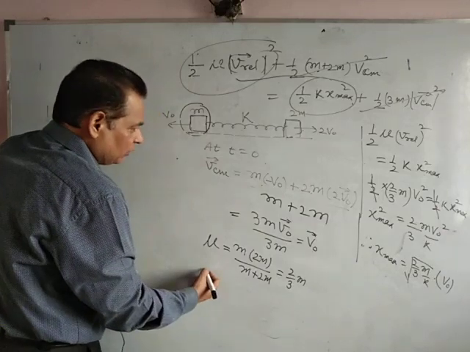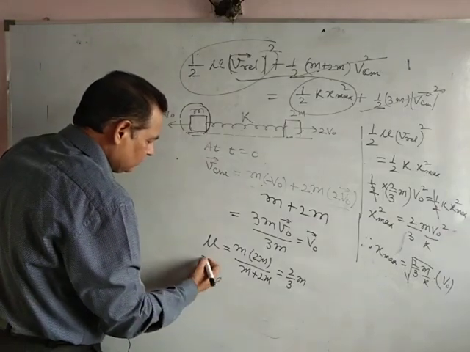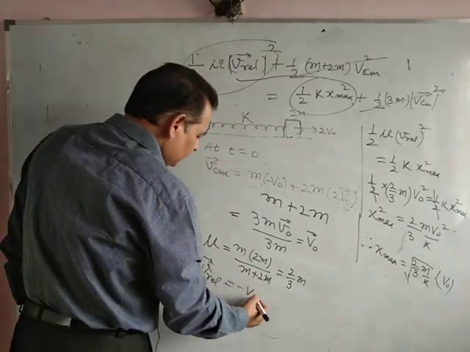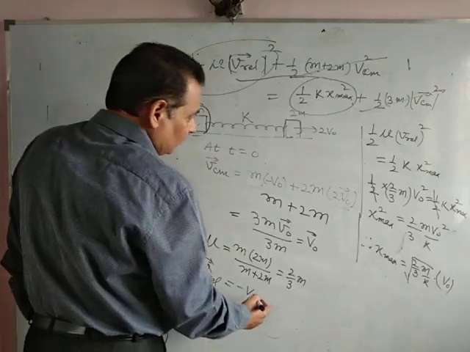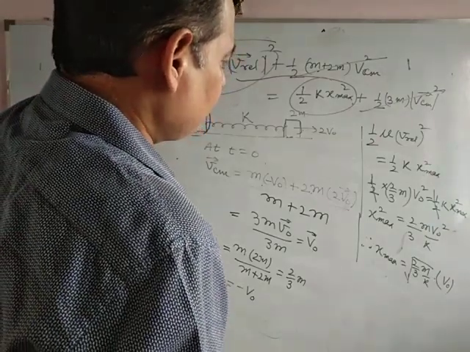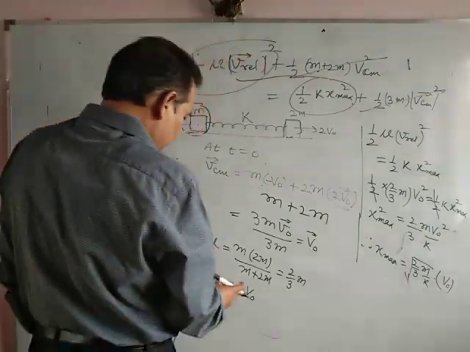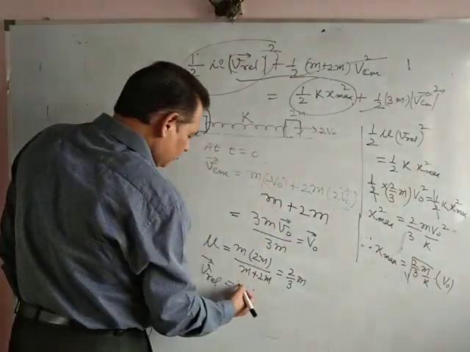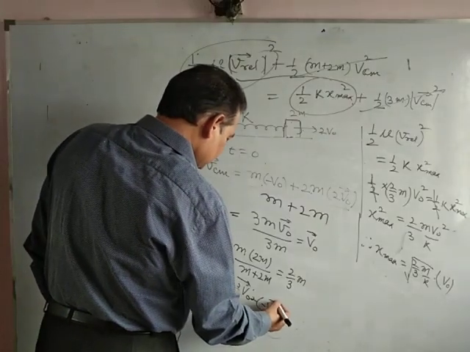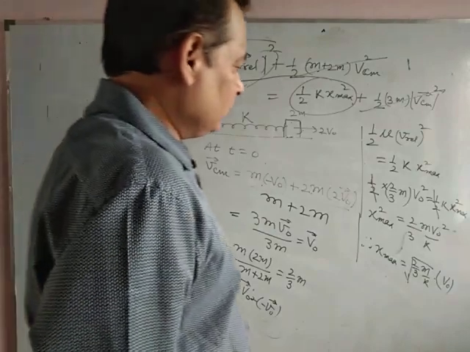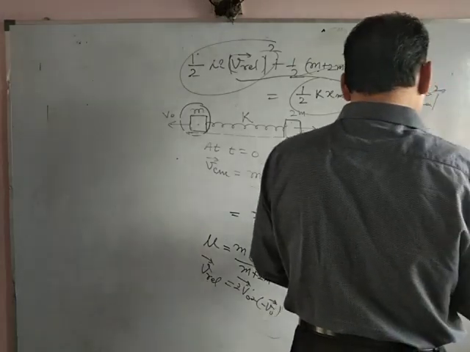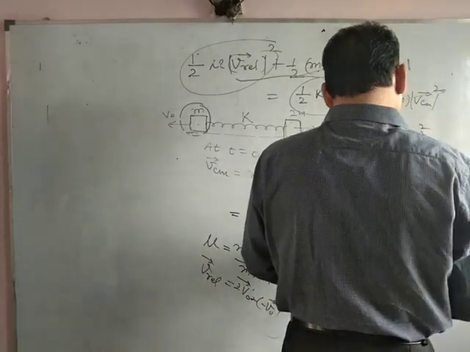Because V relative is V1 minus V2. Taking 2 V naught minus minus V naught, that will be 3 V naught. So I am taking 3 V naught.